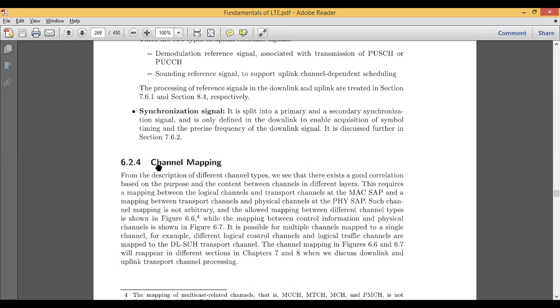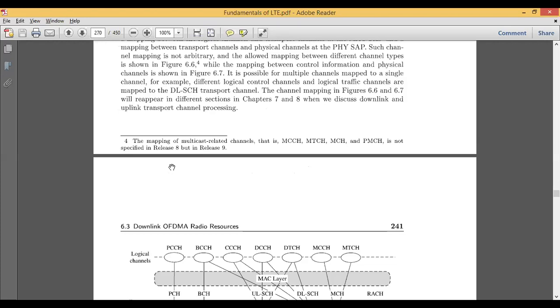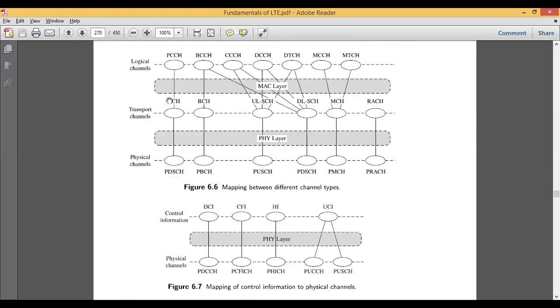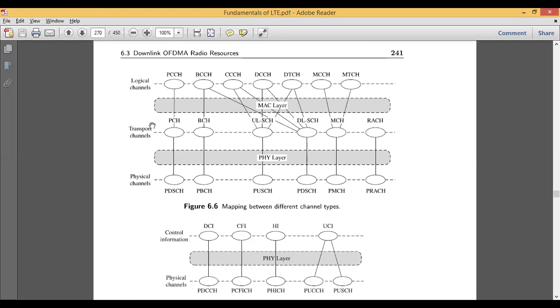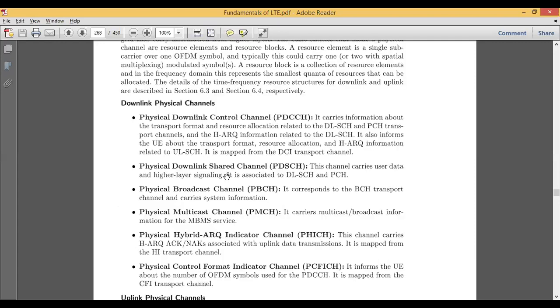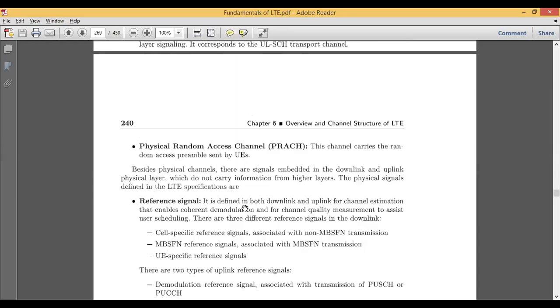Last but not the least is the channel mapping. For this particular channel mapping, we have a diagram here based on the channels. You can see here, we have the physical, the transport, and the logical channels. From the above diagram, it has been defined. Here you can see the physical channels, the broadcast channel, and whatever terms and terminologies we have used in the uplink and downlink are shown in this particular diagram.